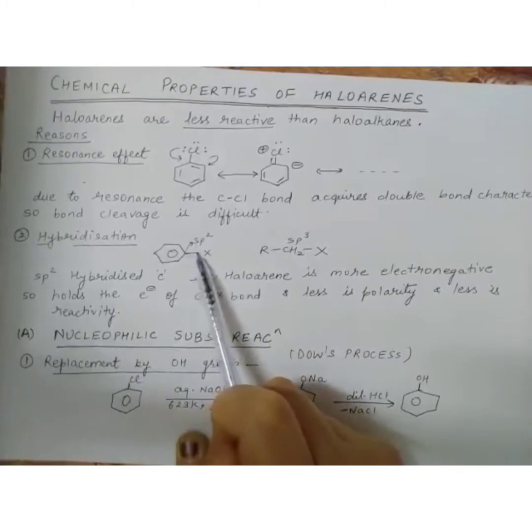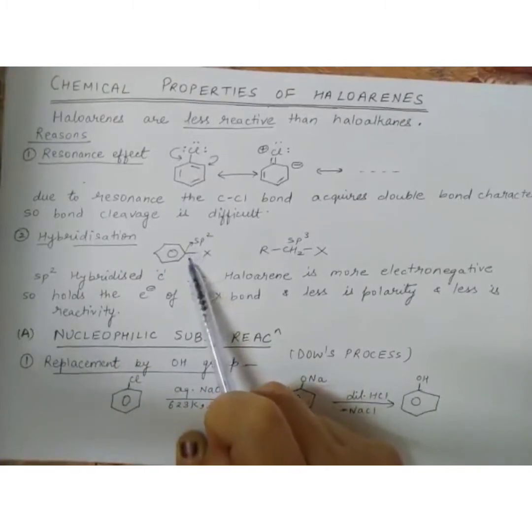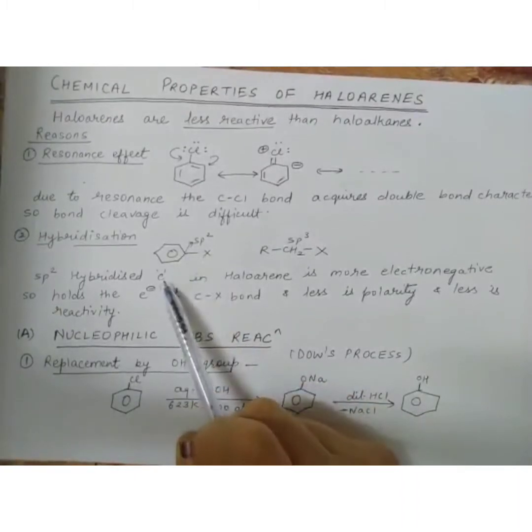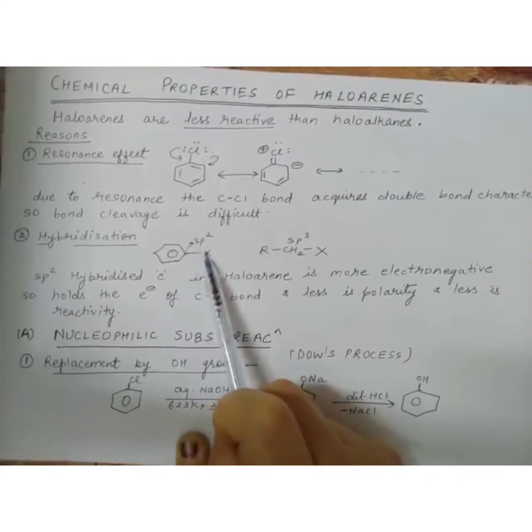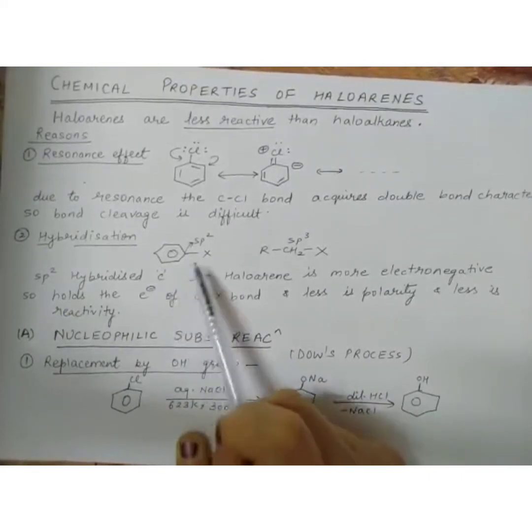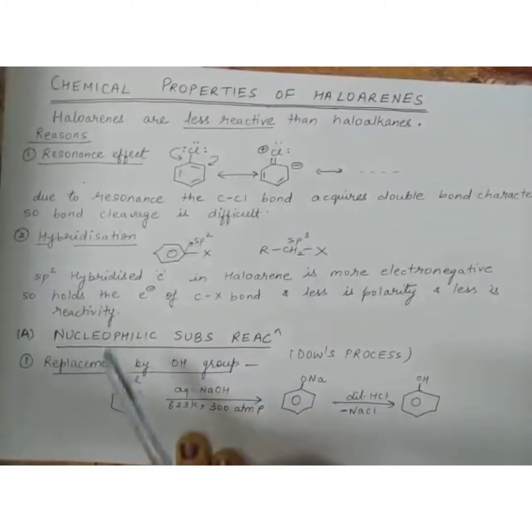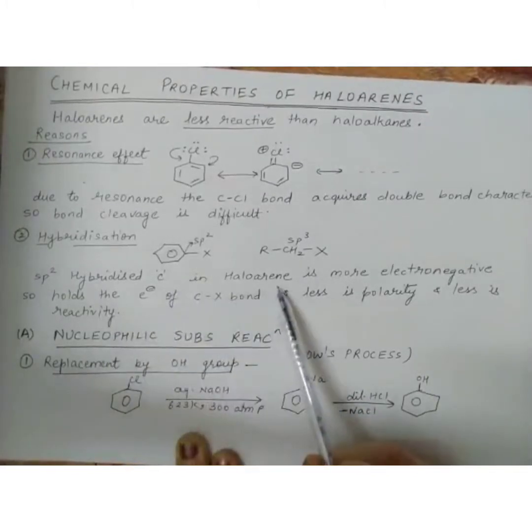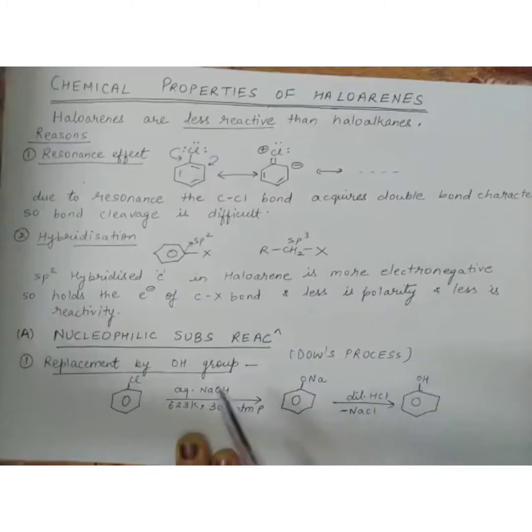These bonded electrons are pulled by this carbon because it is now more electronegative. So polarity of the C-X bond will decrease, and if polarity is less, the bond will not break easily, so reactivity is less. The sp2 hybridized carbon in haloarene is more electronegative, so it holds the electrons of the C-X bond, polarity is less, and reactivity is less.